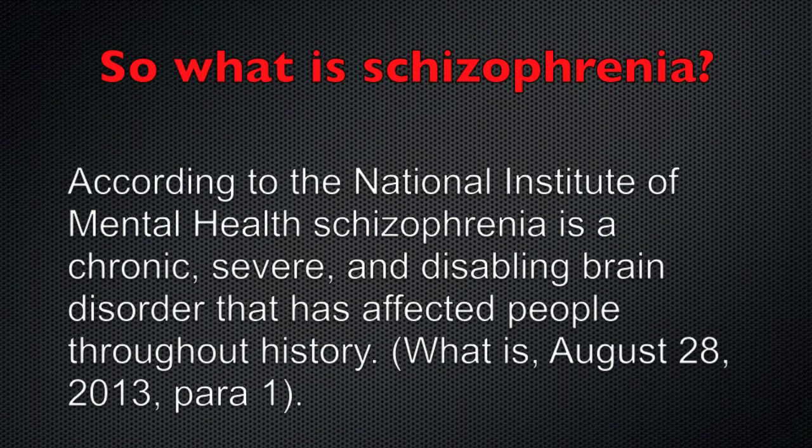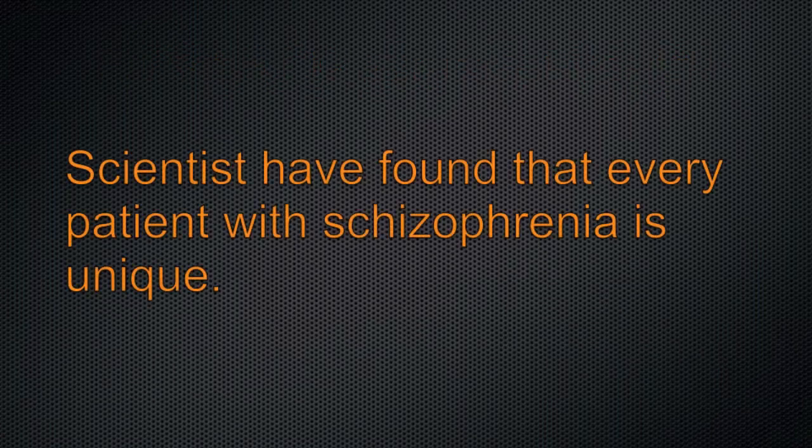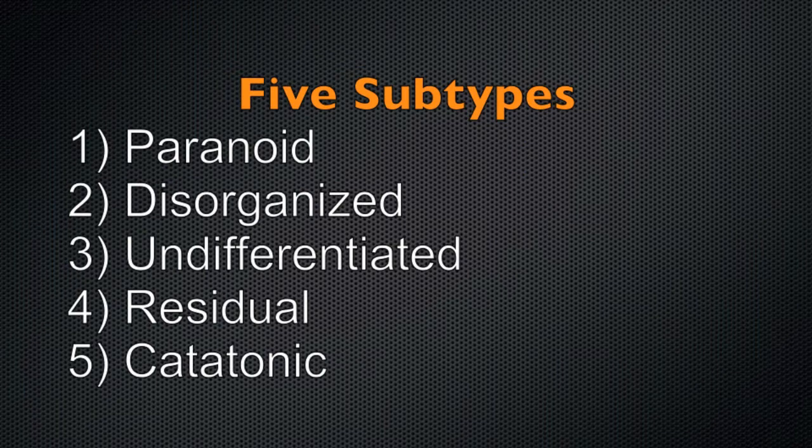So what is schizophrenia? According to the National Institute of Mental Health, schizophrenia is a chronic, severe, and disabling brain disorder that has affected people throughout history. Scientists have found that every patient with schizophrenia is unique. Knowing this, medical professionals have been able to divide those who suffer from schizophrenia into 5 subtypes.